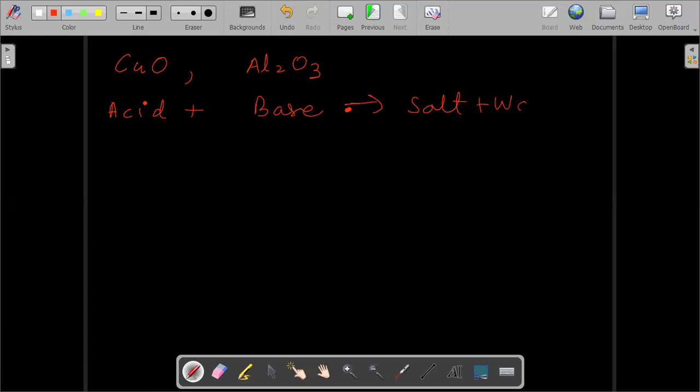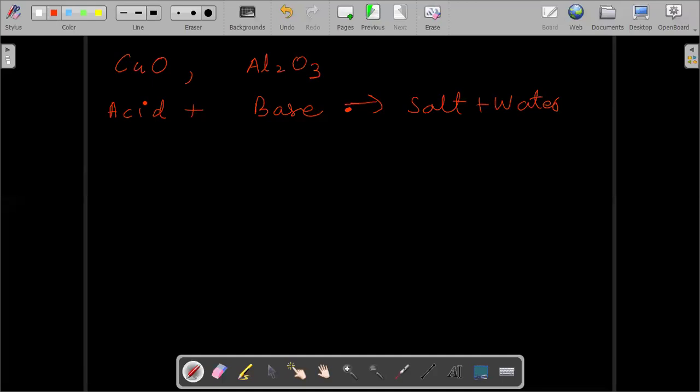This is the reaction which we take the help of. If any of them is acidic in nature, it should react with the base to form salt and water. And if it is basic in nature, it should react with an acid to form salt and water.